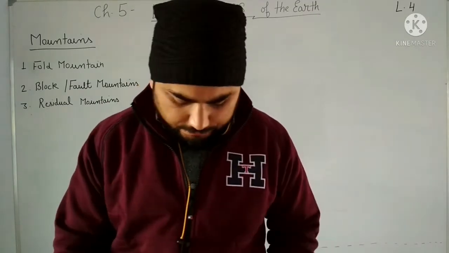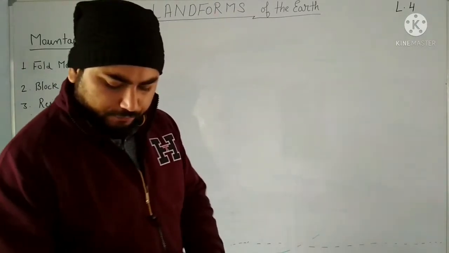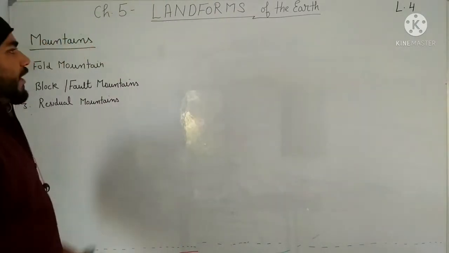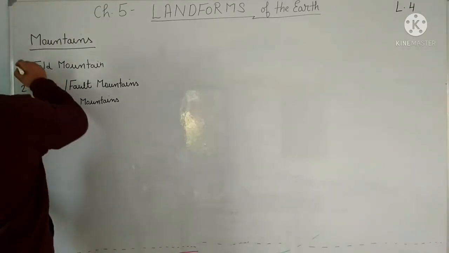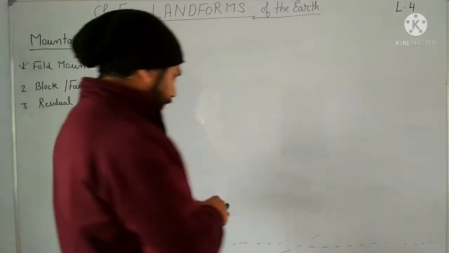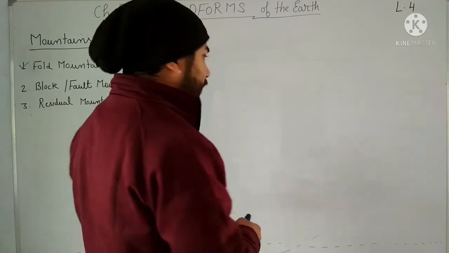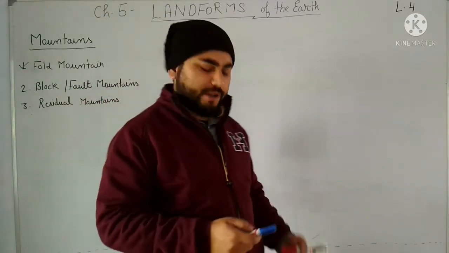Dear students, today we are going to have the fourth lecture of chapter number 5, landforms of the earth. We have already studied fold mountains. Now we will study about the block or fault mountains. Dear students, we have studied about the faulting process. I have told you about folding and faulting.